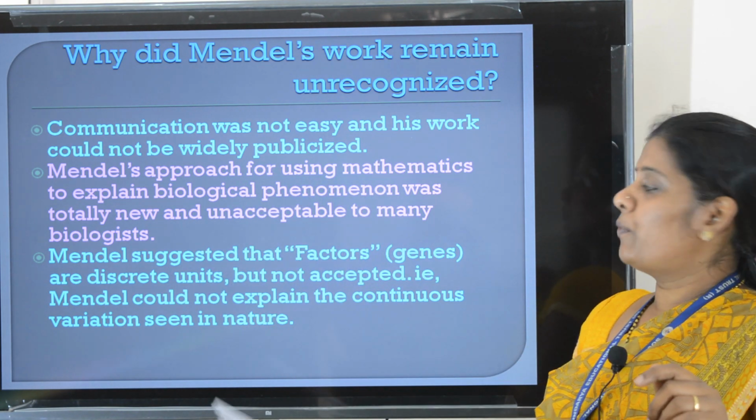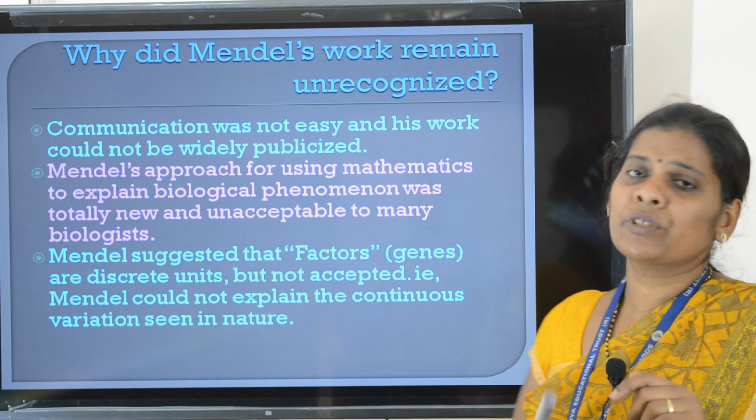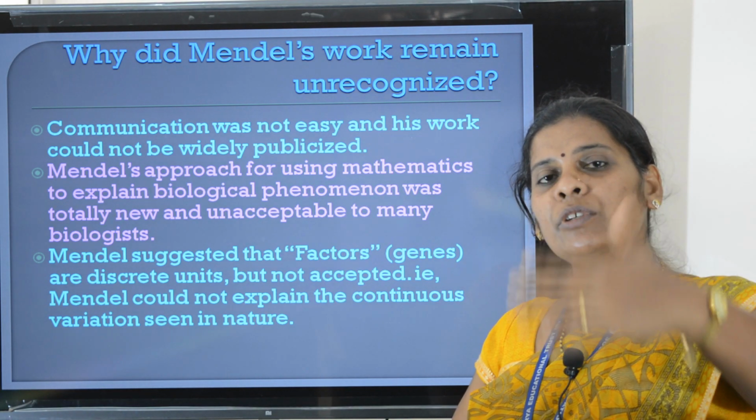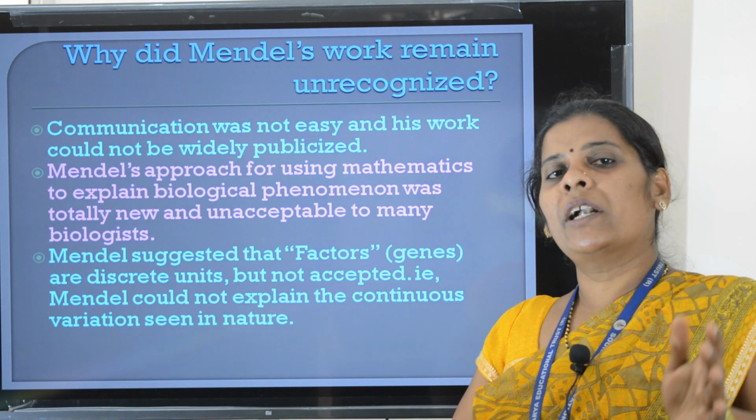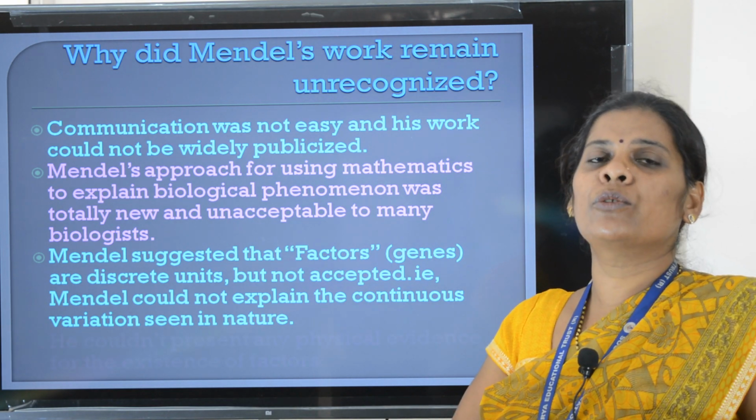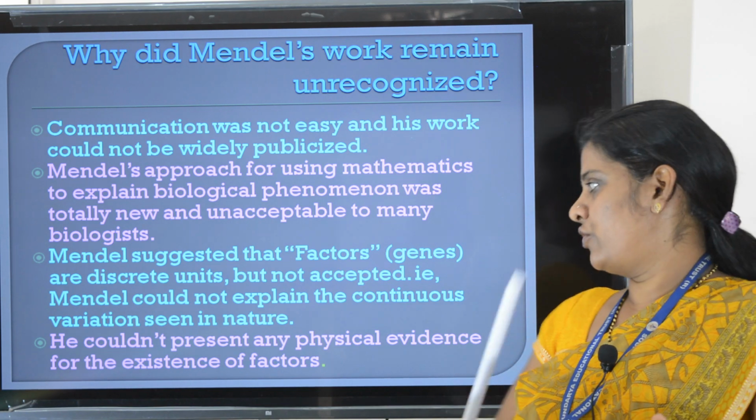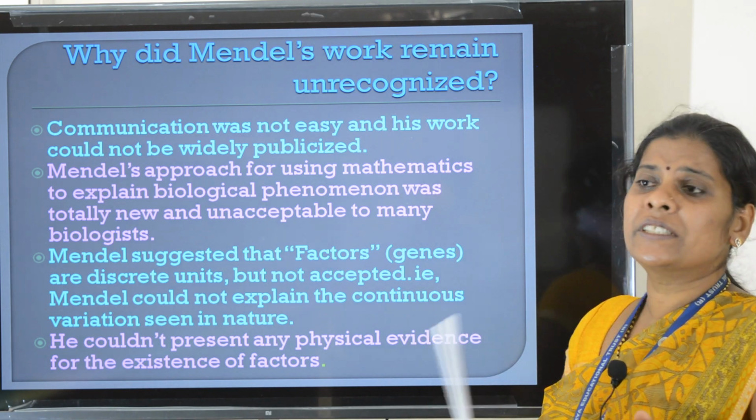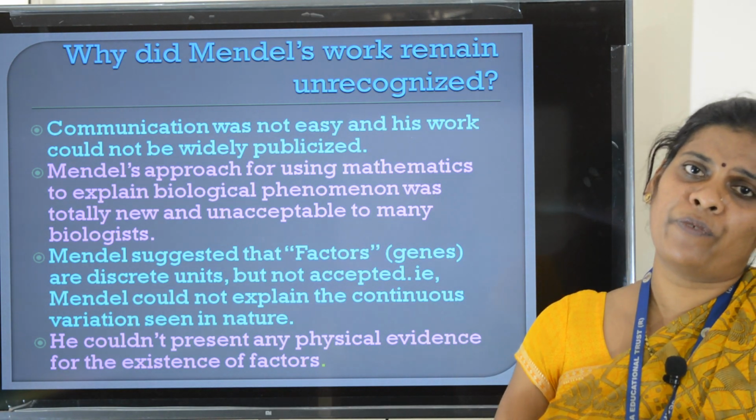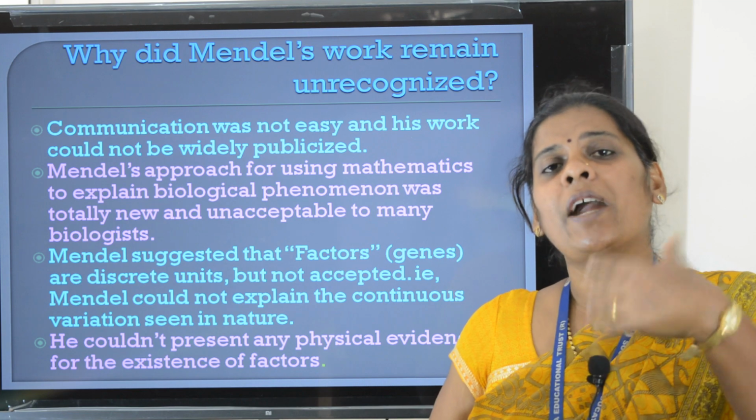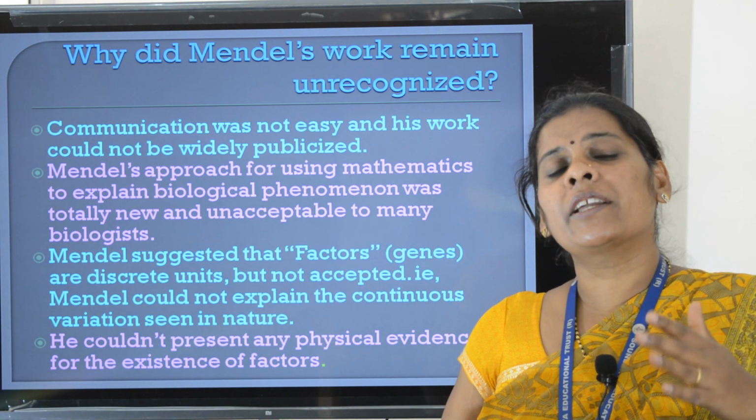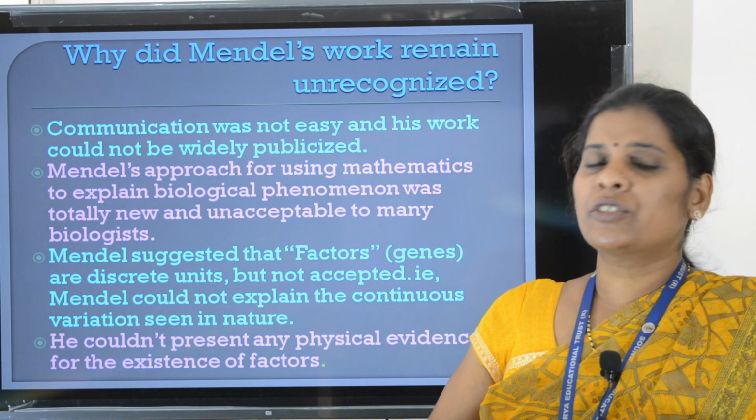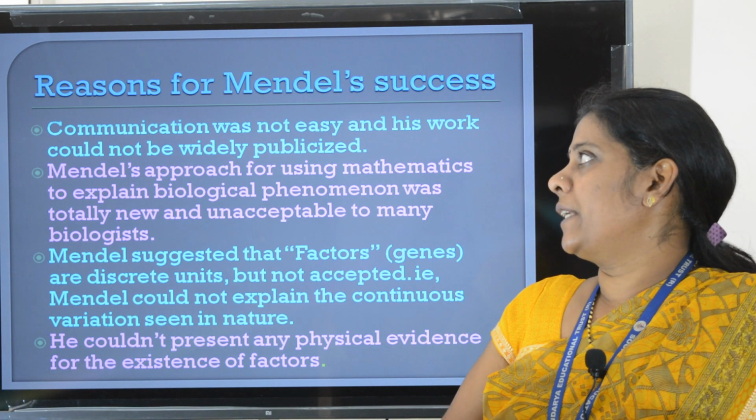And one more important point, he could not explain the continuous variation in nature. Generally, we can see there is continuous variation in nature, but Mendel was not able to explain why those variations appear. Next, very important, he could not present any physical evidence for the existence of factors. What are factors made of? Where are they present, and how are they transmitted from one generation to another? Such concepts were not explained by Mendel.